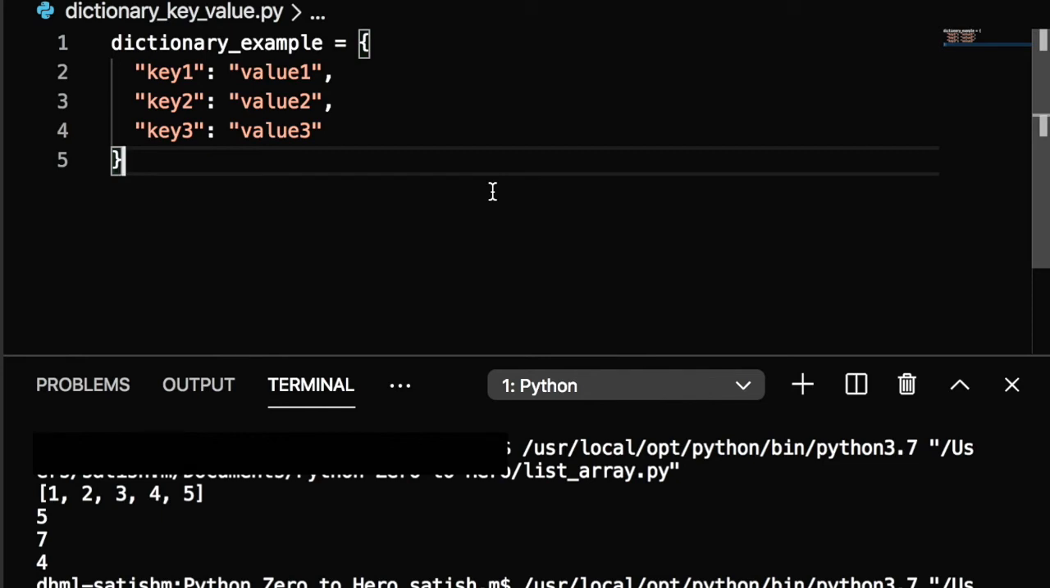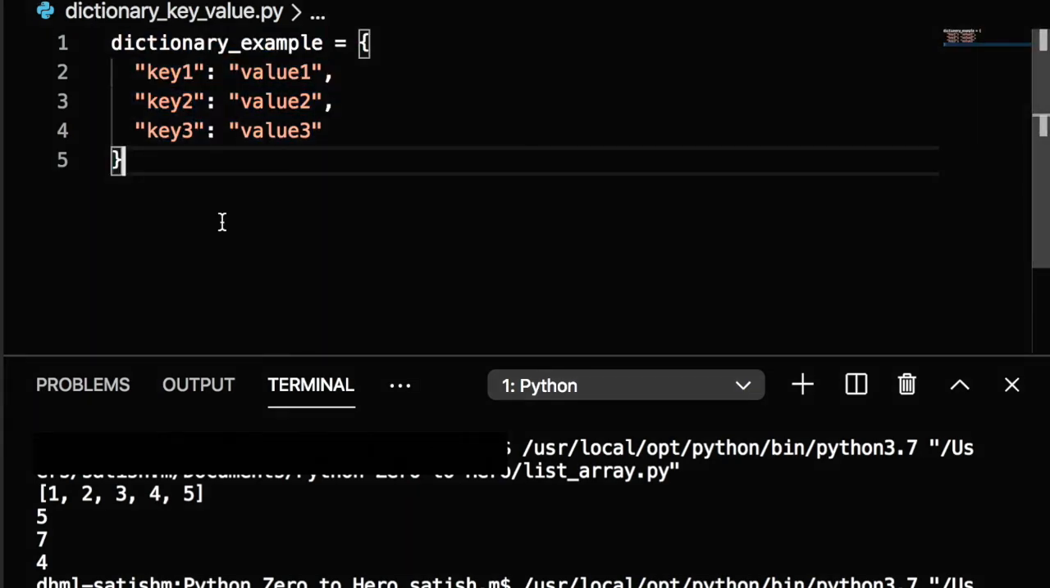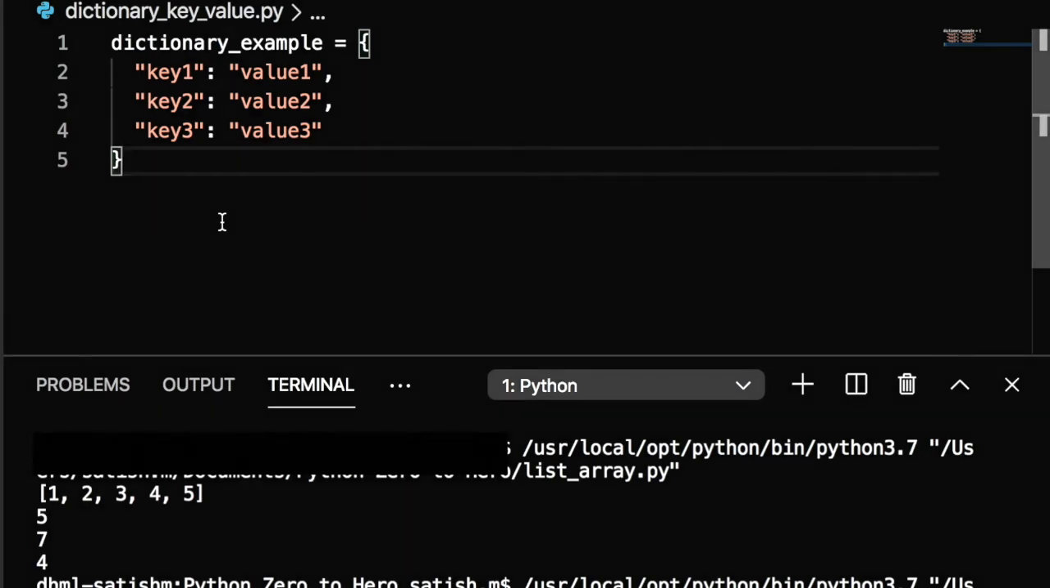Dictionary is a collection of key value pairs. Here is what it looks like. The key is the index pointing to the value. How do we access the dictionary value? Using the key. Let's try it.